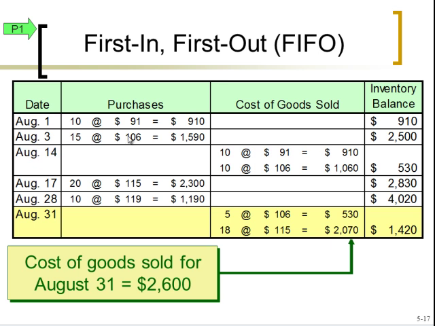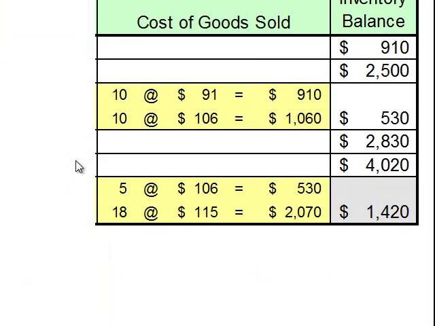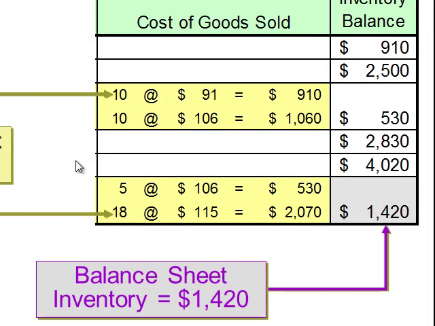We're going to take 5 of them at 106. And then we need 18 more to get to 23 total. So we move to the next layer, which gives us 20, so we have plenty. We pull 5 out of this 106 and the remaining 18 out of this $115 layer. That gives us our cost of goods sold. And we know we have 2 left in this layer and all 10 left in this layer for ending inventory. This particular example was just giving you an inventory balance. It was keeping a running total along the way, so that's fine as well.